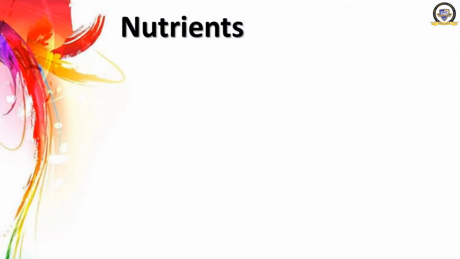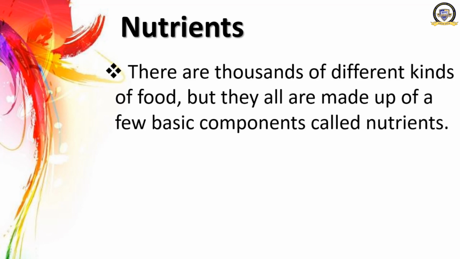Okay, let's continue. Now our first topic is nutrients. There are thousands of different kinds of food, but they all are made up of a few basic components. What are the components known as? They are known as nutrients. The food that we eat contains many types of substances or components that can be useful for our body and harmful also. The useful components for our body are known as nutrients.